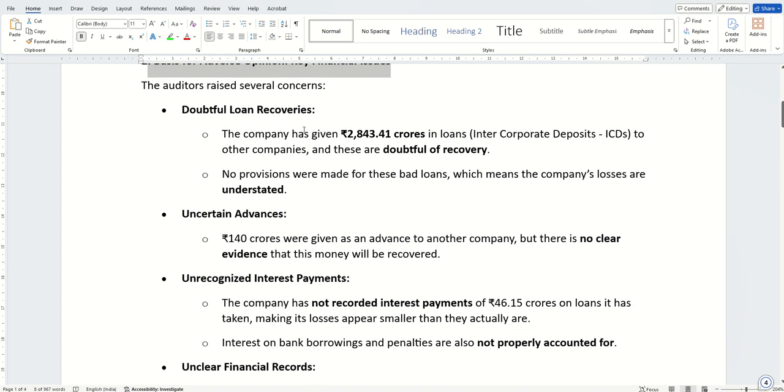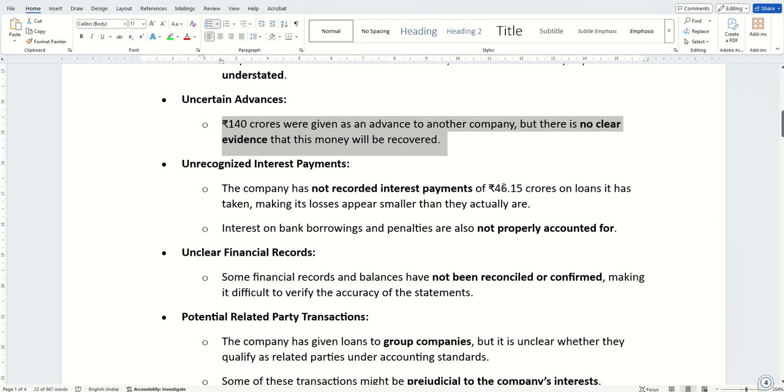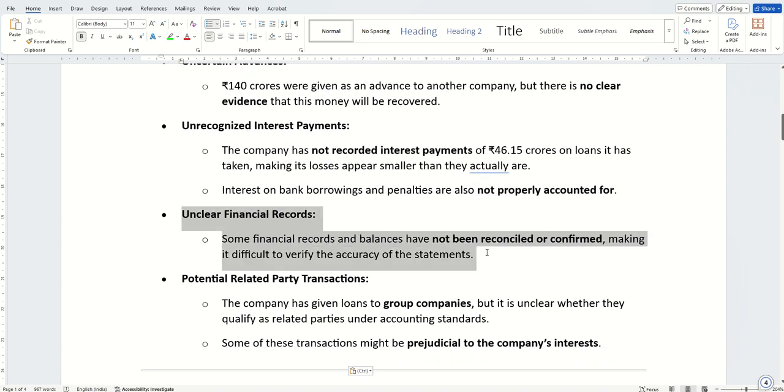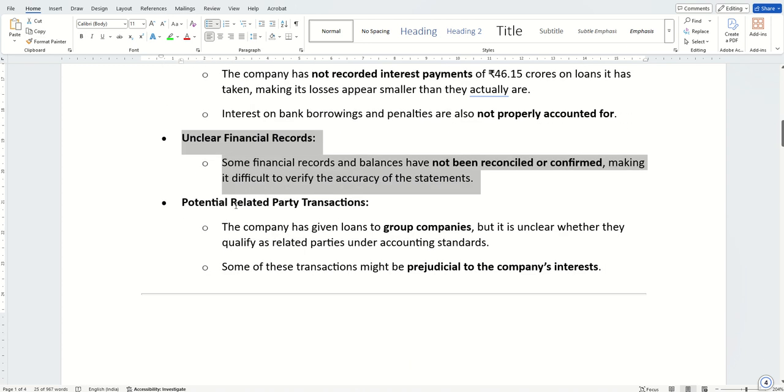There are a couple of loans which they cannot recover, or recovery is doubtful. And there are uncertain advances, like 150 crores given to another company, but there is no evidence of how the other company is going to return it. So it is pinpointing a few cases which the auditor has raised. Unclear financial records. Then potential related party transactions.